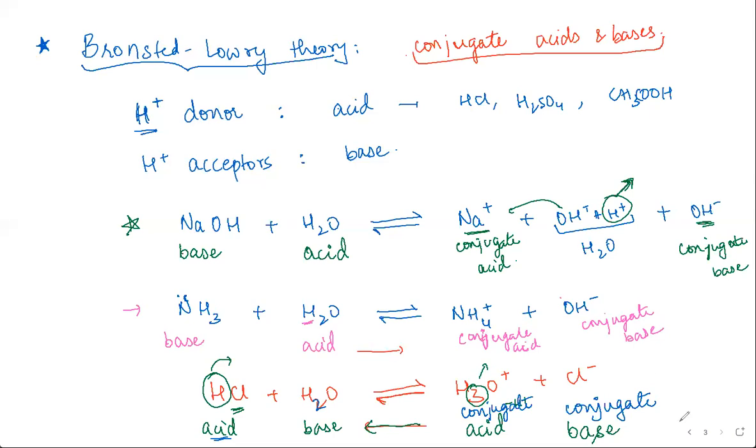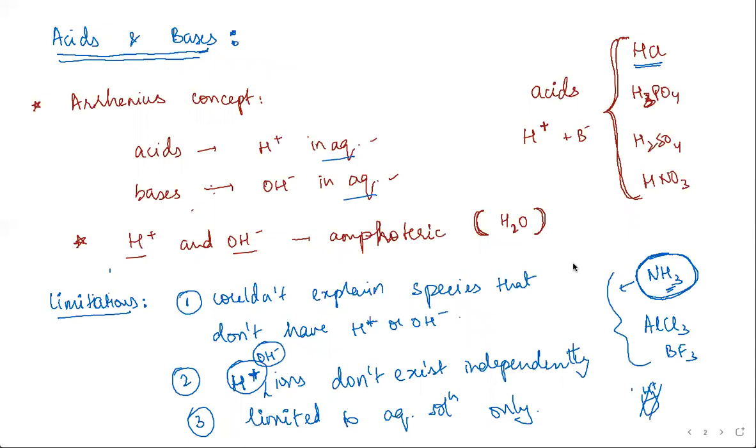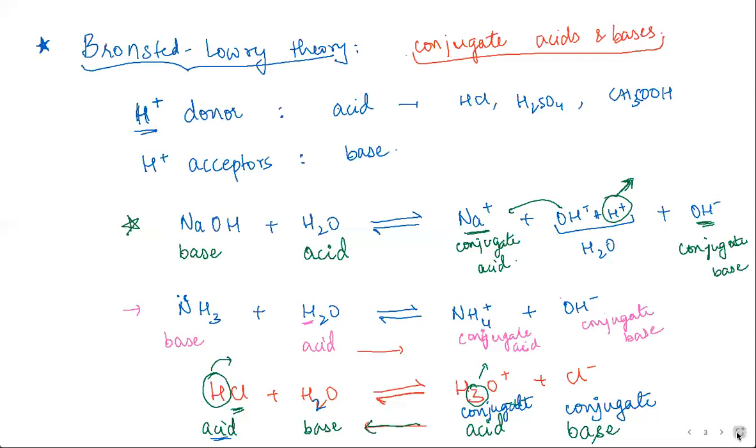Okay. So this is what Bronsted-Lowry theory had explained. This is how they explained acids and bases. Now this worked very well, but again it had its own limitations. So let's say if the Arrhenius concept covered about 50% of the solutions there are, Bronsted-Lowry theory explained almost 80% of the solutions there are. But there's still that last 20% of solutions remaining, that both of these concepts could not explain.